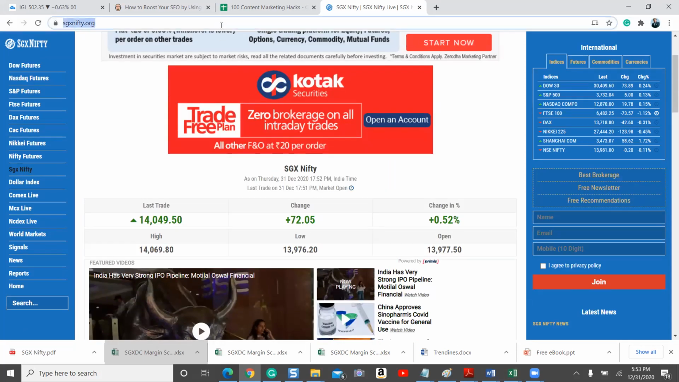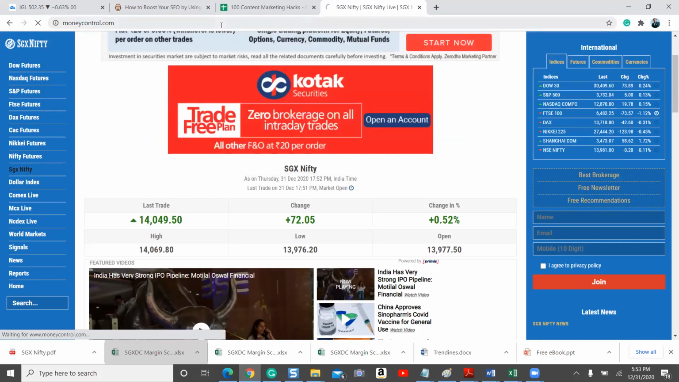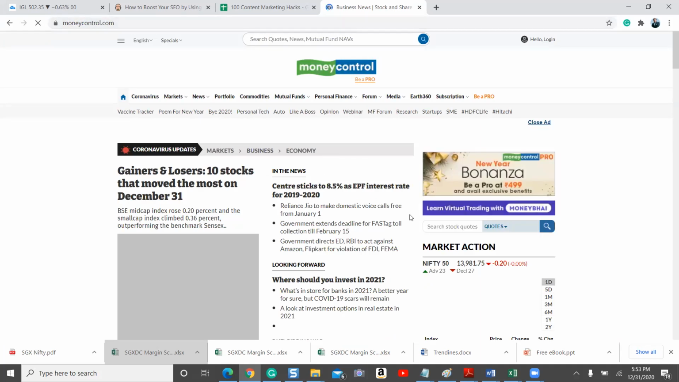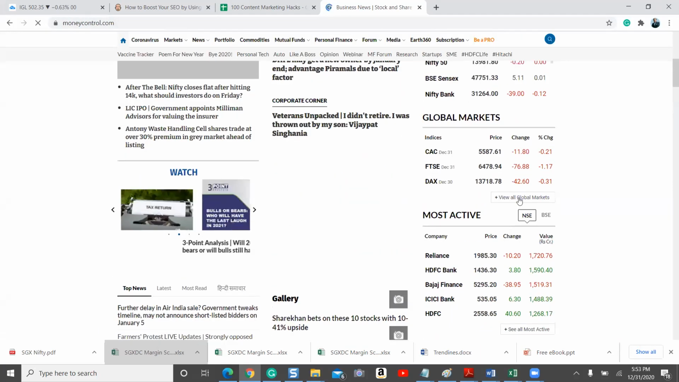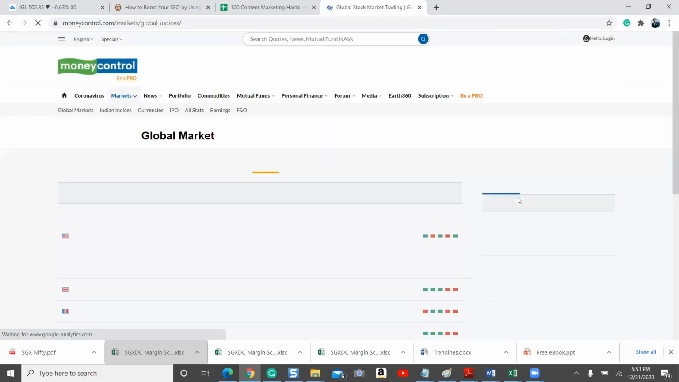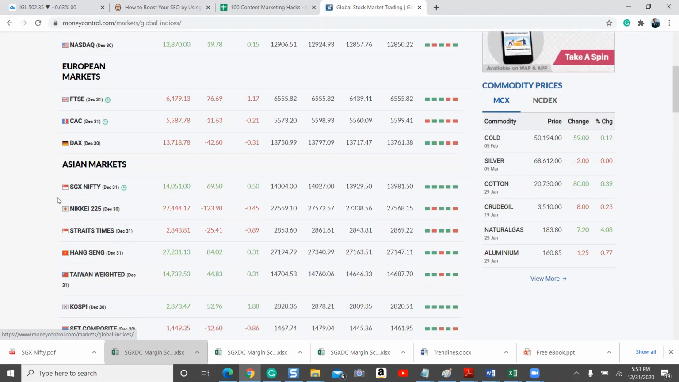The next one is Money Control. If you go to Money Control, on the right side, you will get global markets. And if you select View All Global Markets, it will also give all the global market related indices information, and it will also give SGX Nifty. So this is where you can also check the SGX Nifty levels.